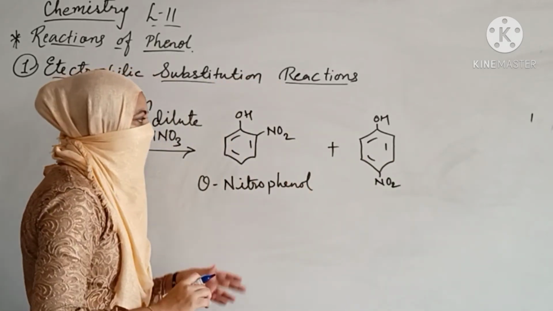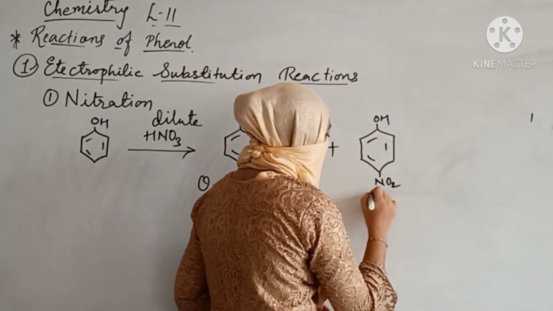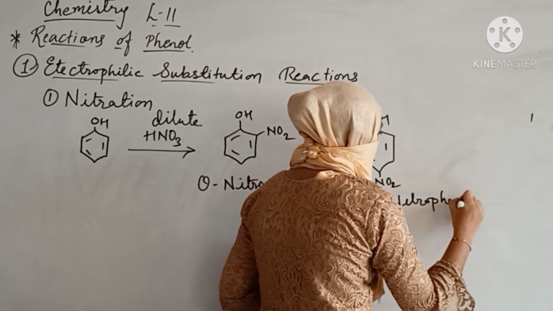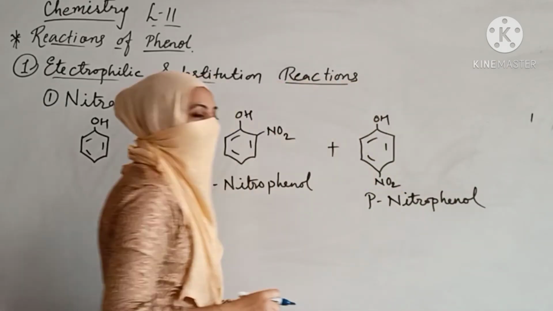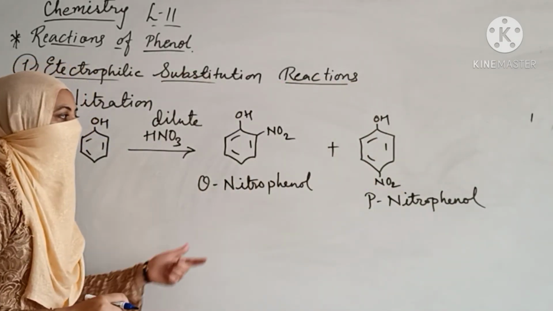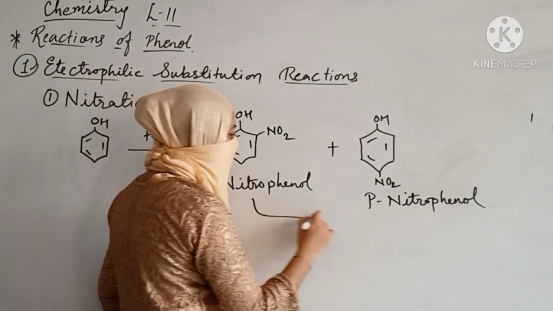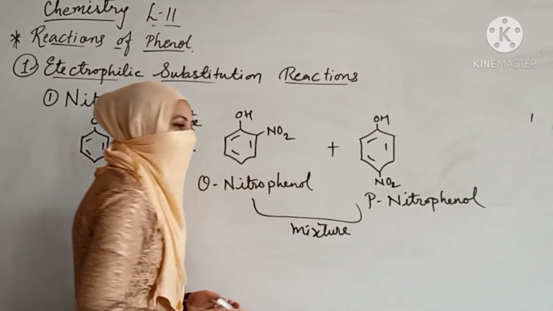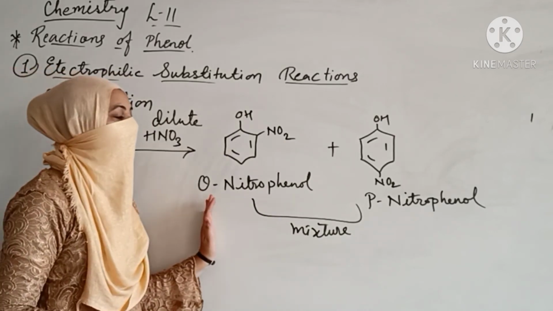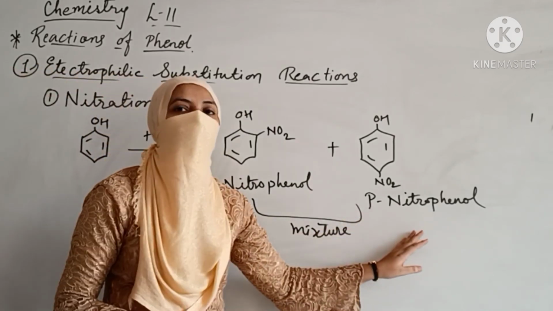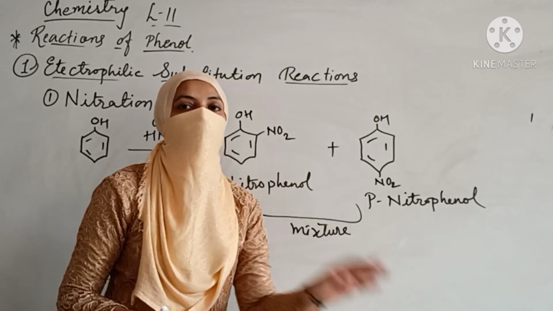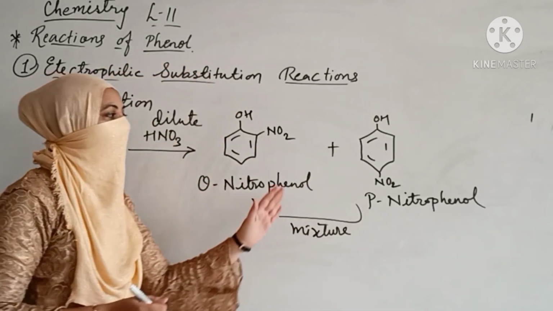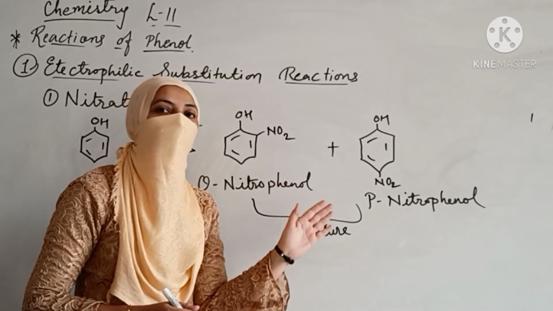So dear students, as we have two groups over here, we are obtaining both the products. We are obtaining ortho-nitrophenol also and para-nitrophenol also. The question arises: how will we separate them? How are we going to separate both of these components over here?